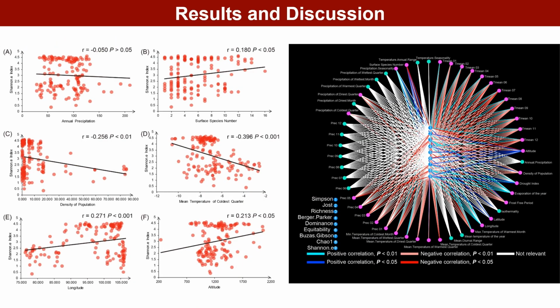The results of correlation analysis showed that the diversity indexes of local plant species were negatively correlated with temperature-related factors. It is positively correlated with longitude and altitude. Longitude is positively correlated with plant species diversity. Temperature has become the main factor affecting local plant species diversity. There is no significant correlation between precipitation and local plant species diversity. We speculate that this may be due to the fact that local plants have adapted to scarce precipitation for a long time and gradually turned to absorbing the groundwater melted by glaciers as the main source of water demand. We named it the groundwater dependence hypothesis of plants in arid areas. However, this theory still needs further data validation.